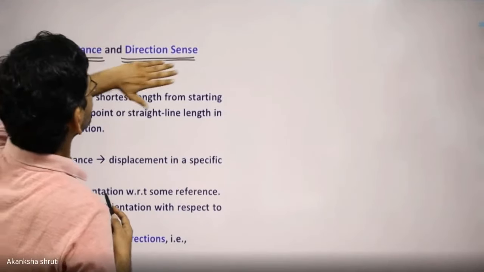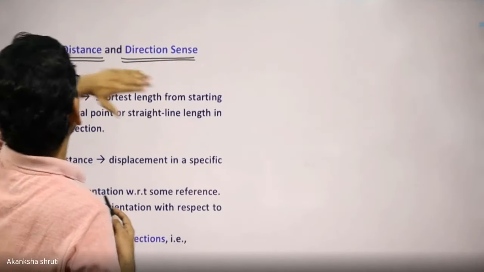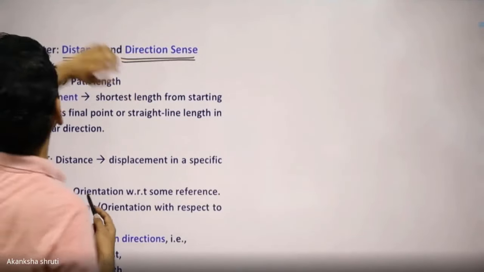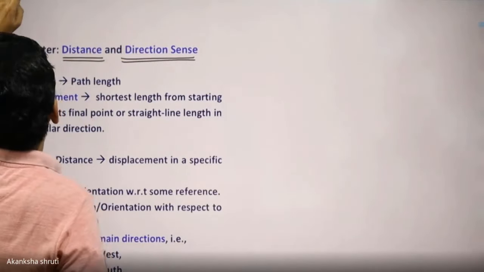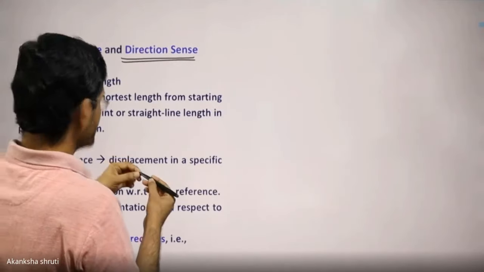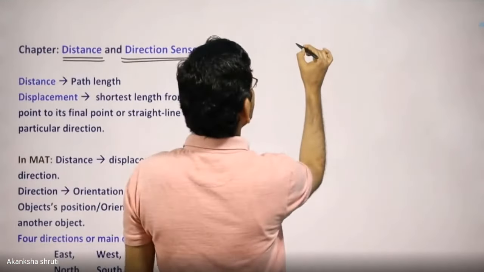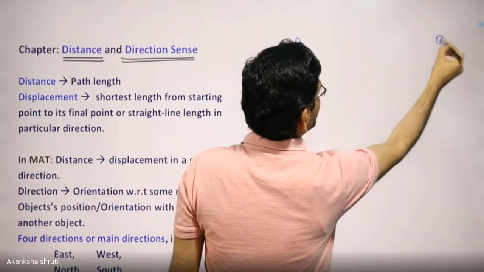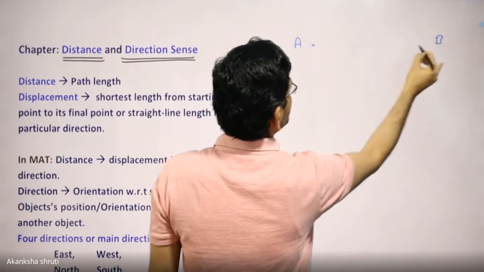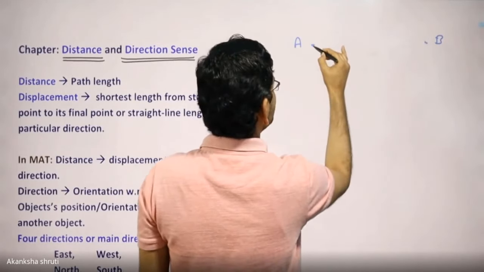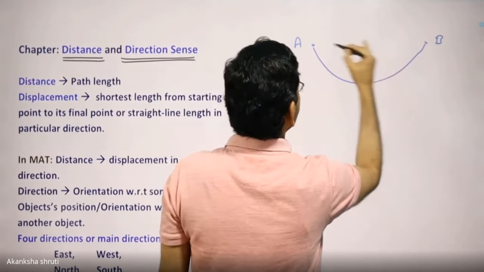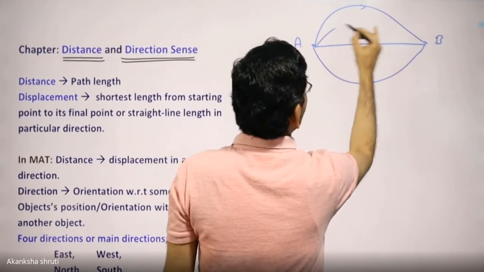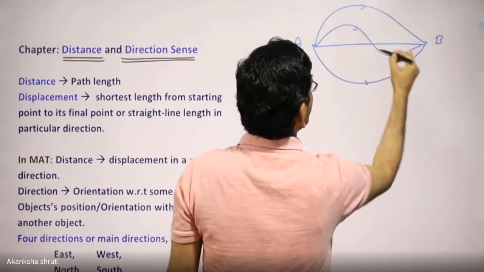Questions may be asked only for telling the direction, or you may have to calculate a certain distance as well as give the direction. Students, consider a body started from A and has moved to point B. From point A to point B, there could be various paths that you have learned in your physics. Even there could be a straight line path. Even it could be like this one also, students.